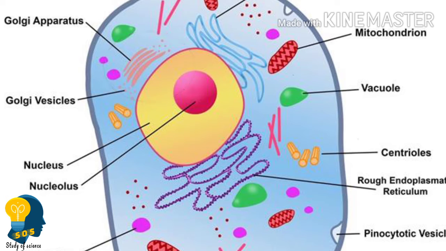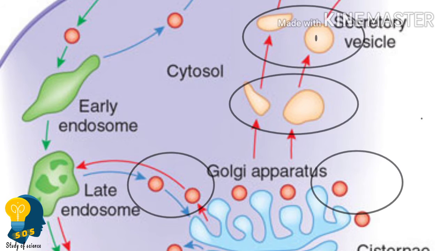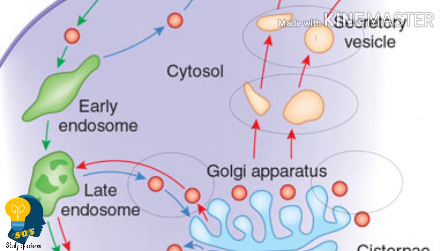You can observe the cisternae very close to the nucleus, forming network-like structures in the animal cell. But in the plant cell, they are present in the free state. That means they are distributed over the plant cell.